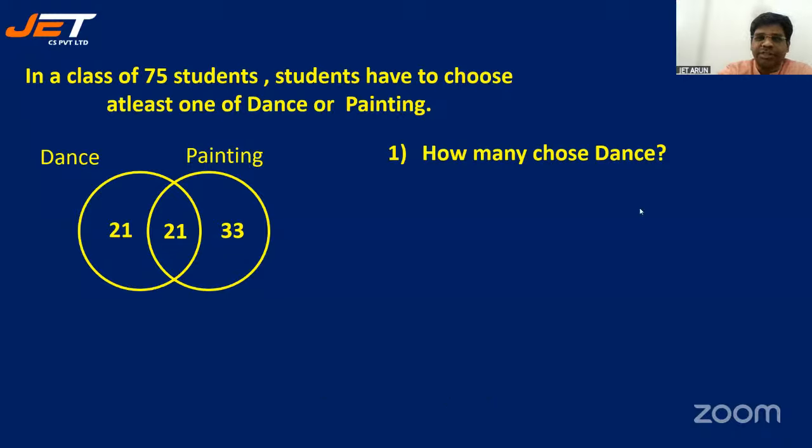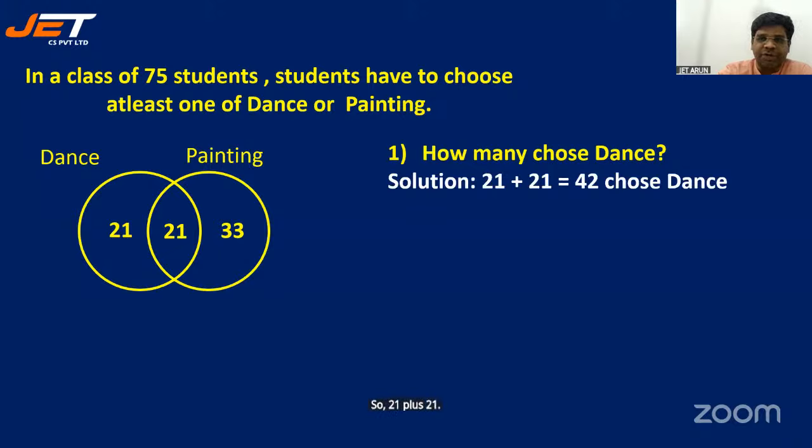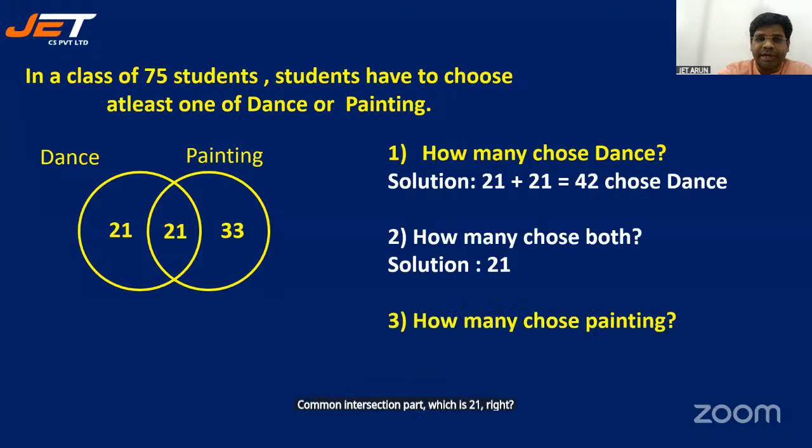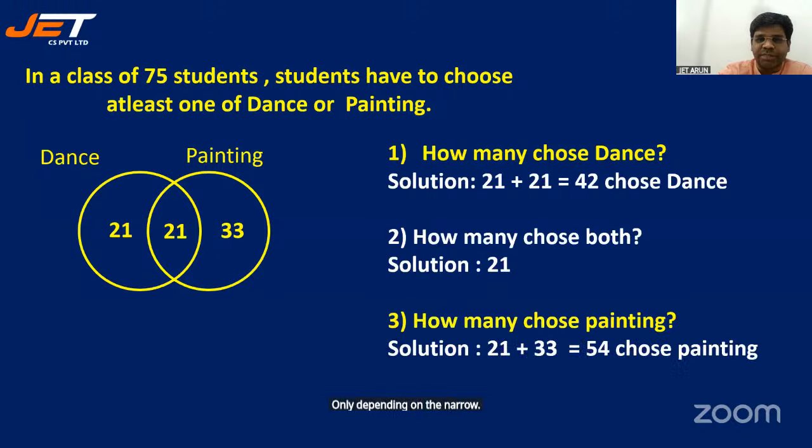So 21 plus 21, 42 chose dance, right? That's right. How many chose both? Not only dance. Common intersection part, which is 21, right? How many chose painting? Not only painting, I'm saying painting. So that is 21 plus 33, which is 54.